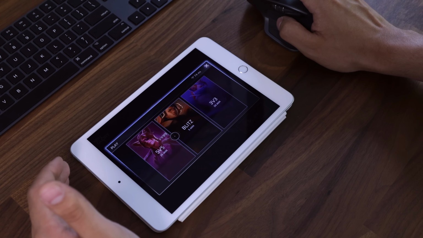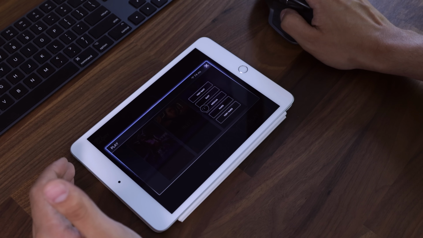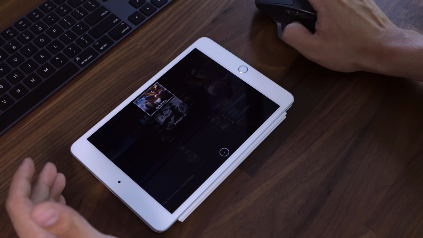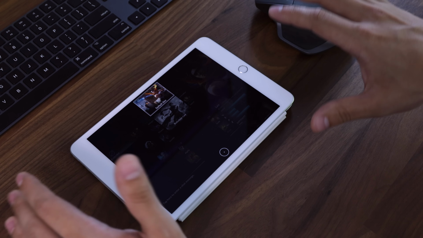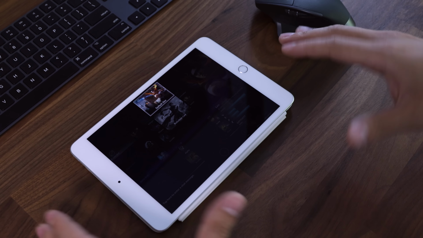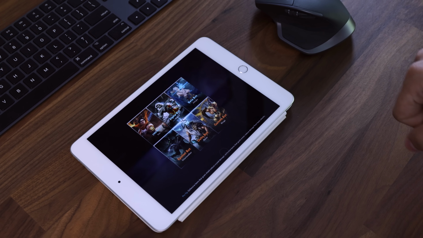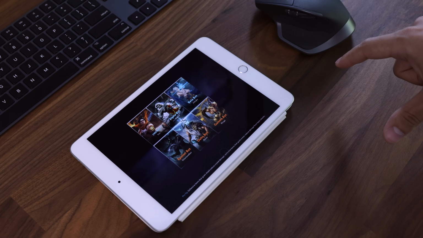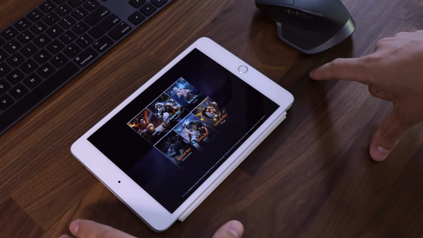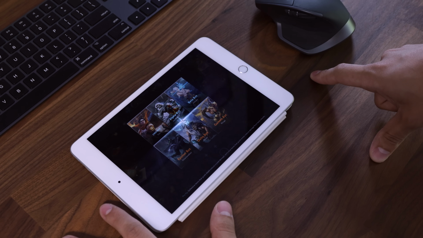Let's go ahead and go into solo bots here. Just do 3v3 easy, just so I can show you how well this actually works, because this is now a viable way to play certain types of games on the iPad. Of course, there's much more to gaming. However, I just wanted to go over gaming real quick. We're going to check out Procreate in a second, and drawing and stuff, and of course Affinity Designer as well, so you guys can see that.